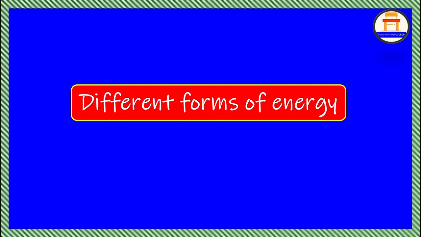Energy is the ability to do work, and work is defined as the transfer of energy. Objects can have energy by virtue of their motion, which is kinetic energy, by virtue of their position, which is potential energy, or by virtue of their mass. Mechanical energy is nothing but potential energy or kinetic energy or a combination of both.